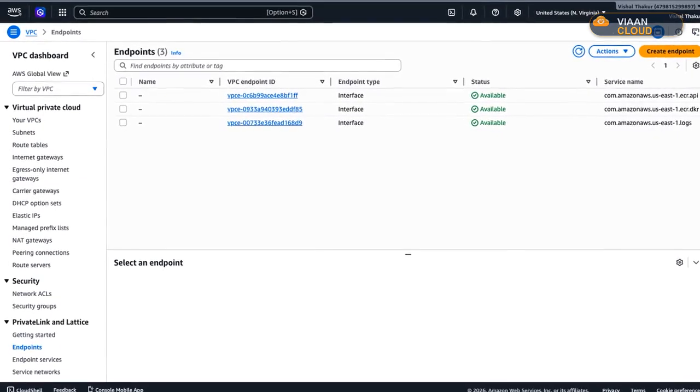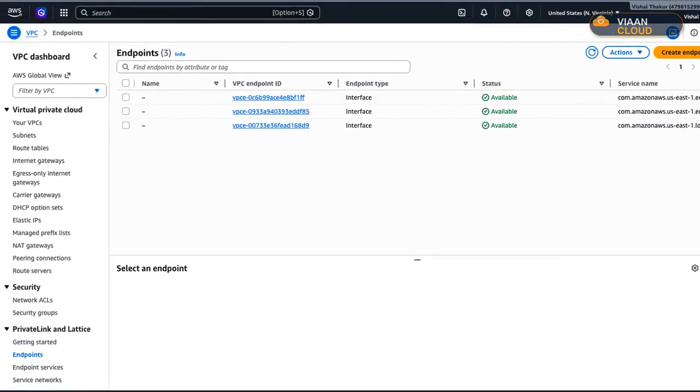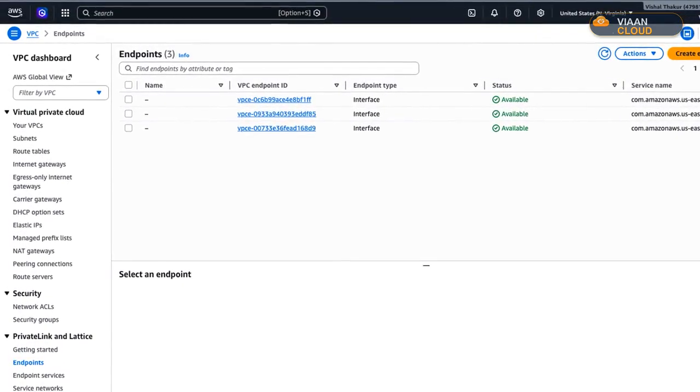Here's the trap I'll show you live. I add the 2 ECR endpoints but forget the S3 gateway endpoint, and the pull fails, cannot pull container. Everyone hits this. The image layers are in S3, so without that one free gateway endpoint, nothing pulls. I add it, and the task launches in a private subnet. Now I delete the NAT gateway, and the bill line disappears.